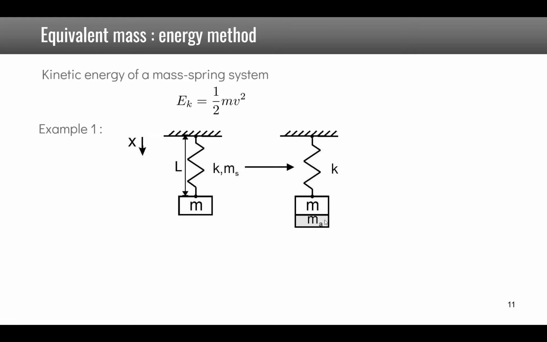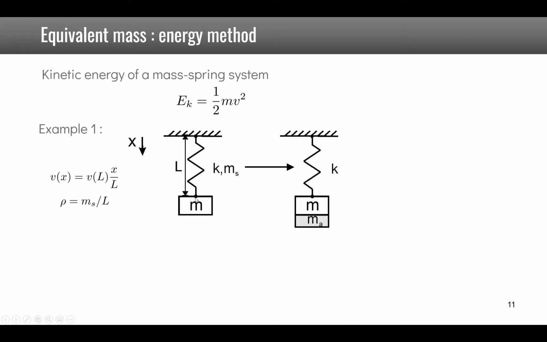So we will add an additional mass ma, and the question is, what is the value of this additional mass? So we have to look at the velocity profile along the spring. So obviously it's 0 at this location. It will be maximum, so it will be v at position L at the end.